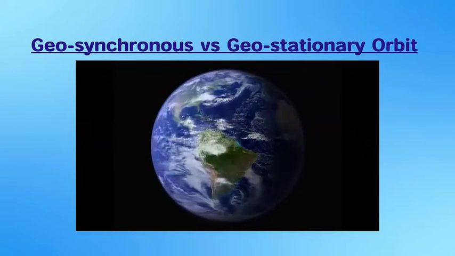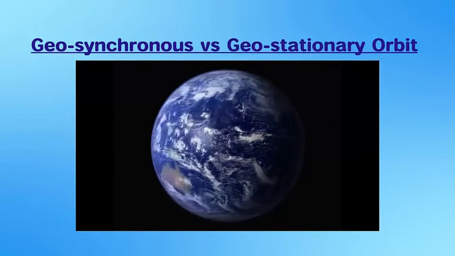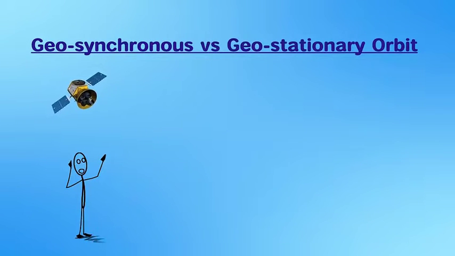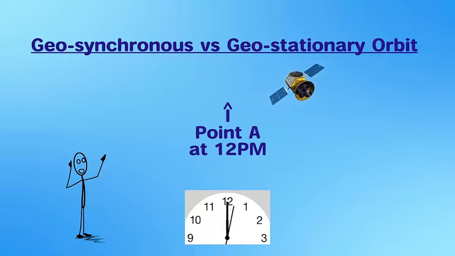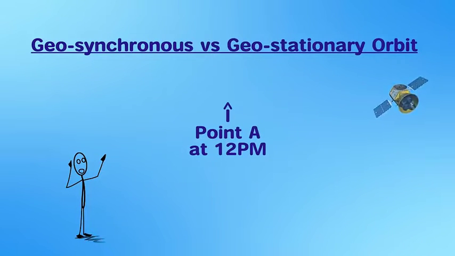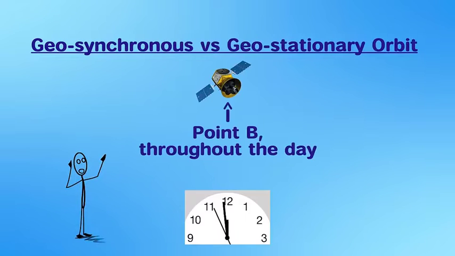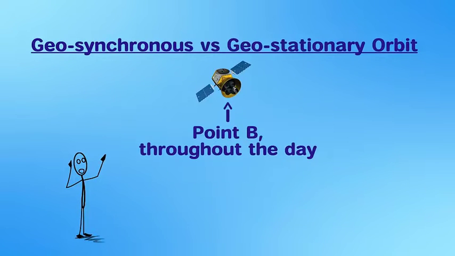To understand this difference better, let us take the following example. For a person standing on ground and watching the sky, a geosynchronous satellite would be at the same position in the sky, say point A, at exactly the same time of the day every day, say 12 pm. Thus at 12 pm of each day, the geosynchronous satellite would be at point A. For the same person watching a geostationary satellite, it would appear at the same position, say point B, throughout the day, that is stationary to him. Thus any time of the day he looks at the sky, this geostationary satellite would always appear at point B.